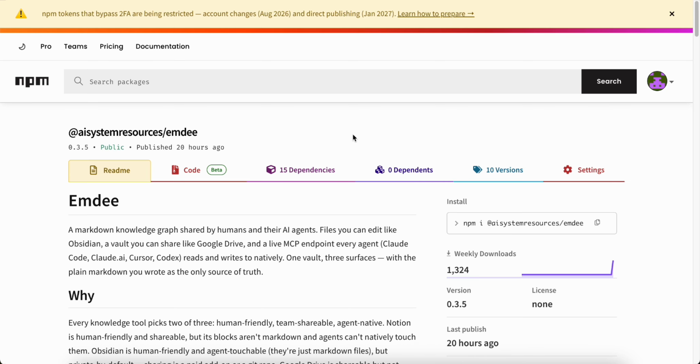Probably some of you would say that, hey, MCP is very token expensive. Is there a CLI for it?